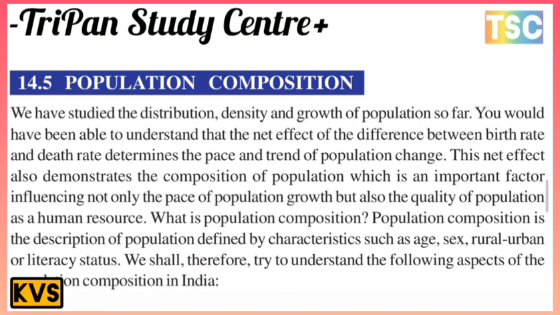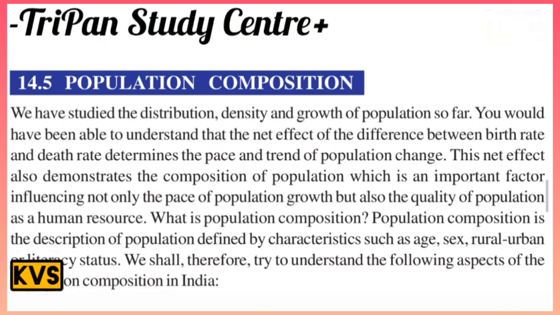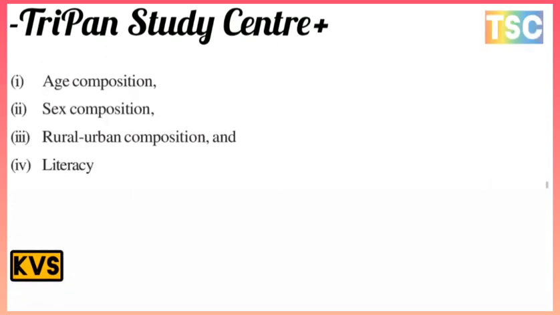What is population composition here? Population composition is a description of population defined by characteristics such as age, sex, rural-urban residence, and literacy status. We shall therefore try to understand the population composition of India. The population composition here includes age composition, sex composition, rural-urban composition, and literacy. Today we discuss age composition.